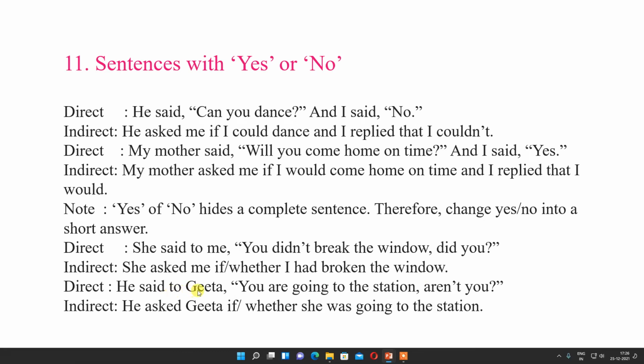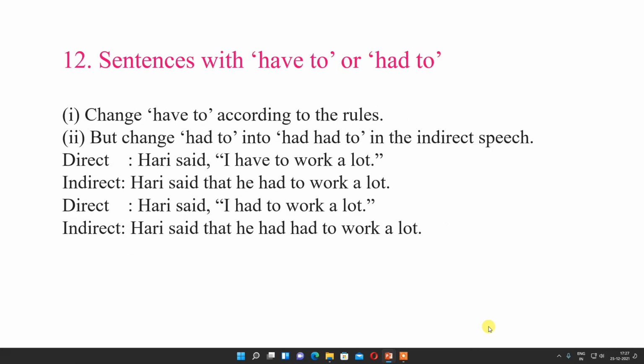He said to Geeta, you are going to the station, aren't you? He asked Geeta if or whether, any one you can use, she was going to the station.